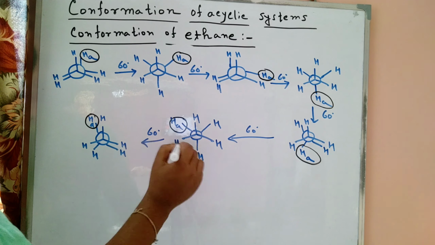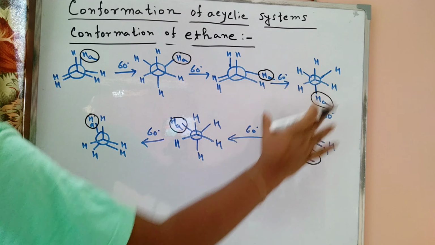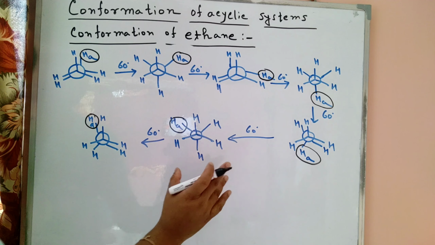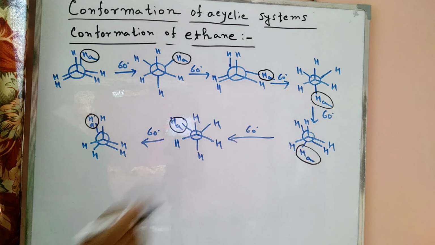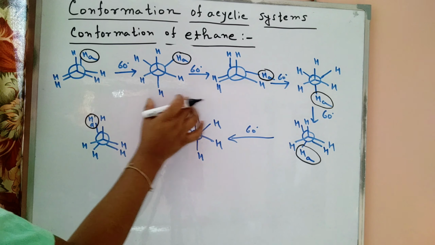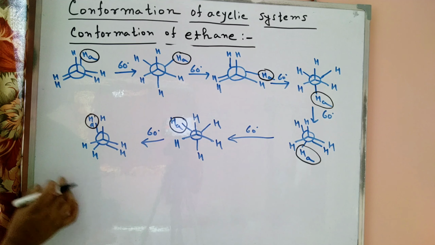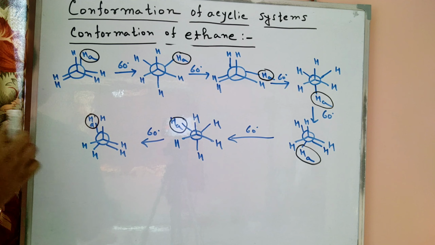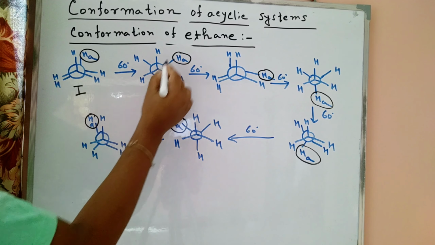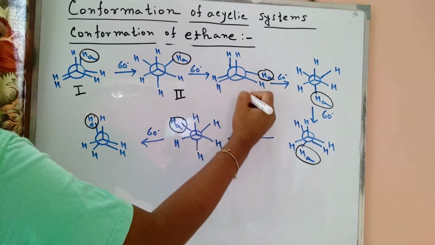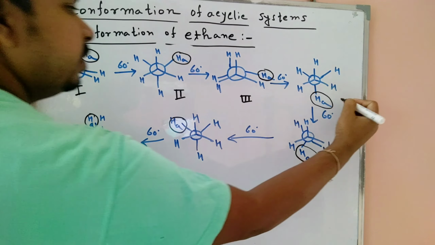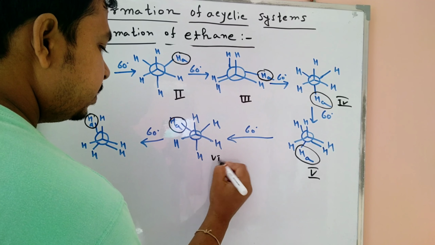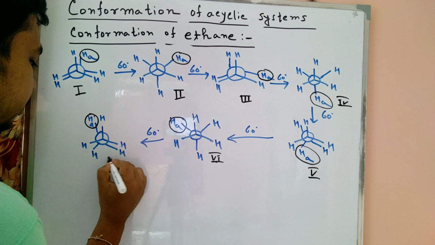So we can easily say which is the stable conformation. My question is, which conformer is very stable? At first we draw the structures individually. We know that this one is eclipsed. Now we label: this one is 1, this one is a staggered 2, this one is an eclipsed form 3, this one is a staggered form 4, then 5, 6, and this one is 7.